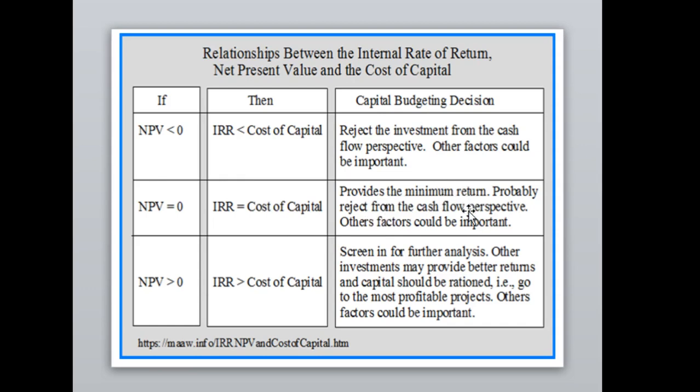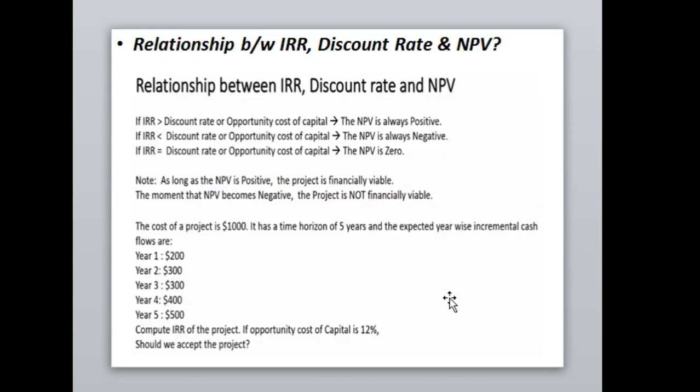Probably reject from the cash flow perspective, though other factors could be important. If the internal rate of return is less than the opportunity cost of capital, NPV will also be less than 0. So finally the project is not to be selected, or it is to be rejected. And if the internal rate of return is more than the opportunity cost of capital, NPV will definitely be more than 0 and the project is to be accepted for future investments.